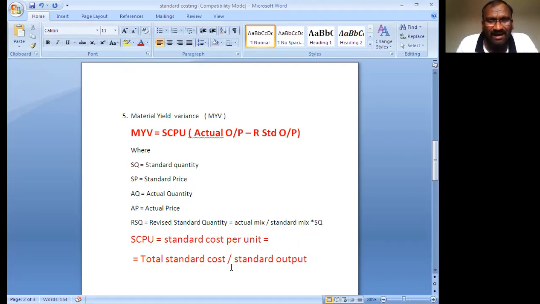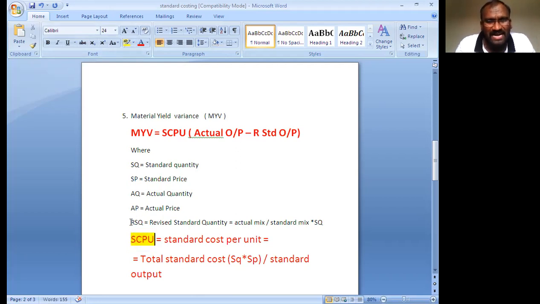The total standard cost is standard quantity into standard price. So total standard cost divided by standard output gives you the cost per unit.